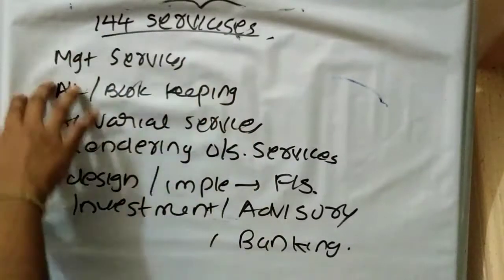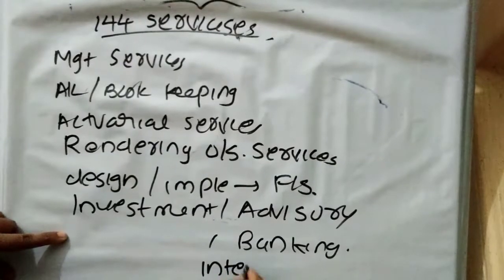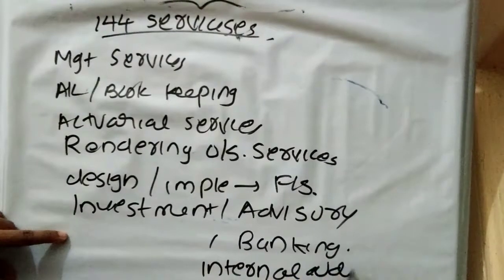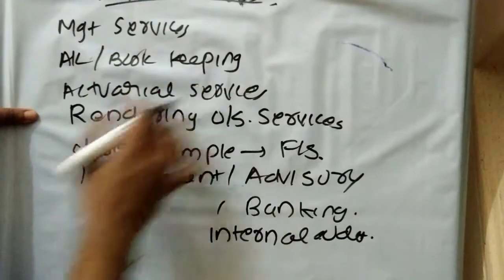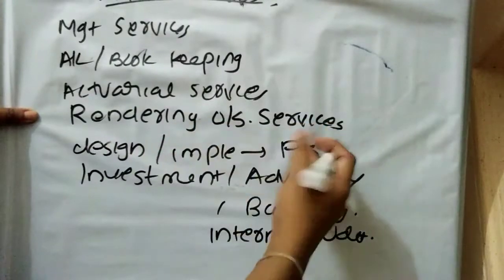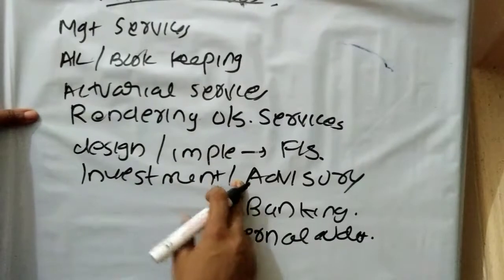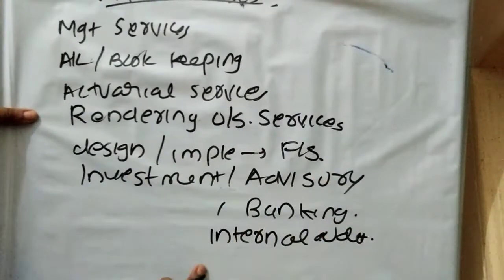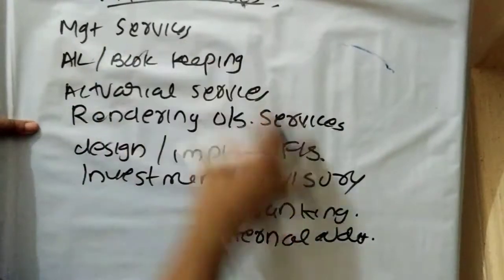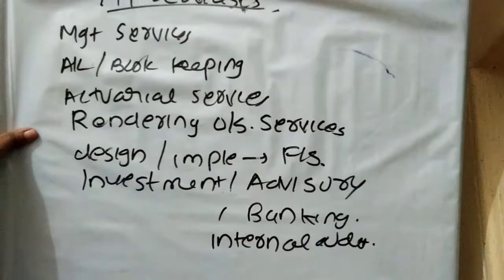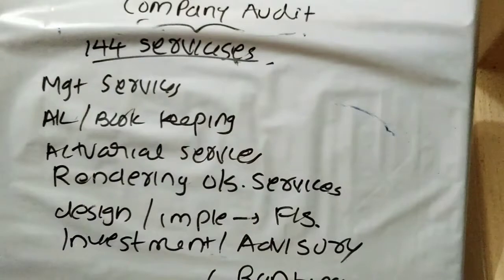That is, any services related to management, accounting, bookkeeping services. One more, internal audit. So management services, accounting, bookkeeping, actuarial services, rendering of outsourced financial services, design and implementation of financial information system to an entity, investment advisory service, investment banking service, and internal audit. So if a chartered accountant in practice, either as associate or firm, is providing any of these kinds of services, they will be disqualified to be appointed as the auditor of a company. Okay, so this is the disqualification.